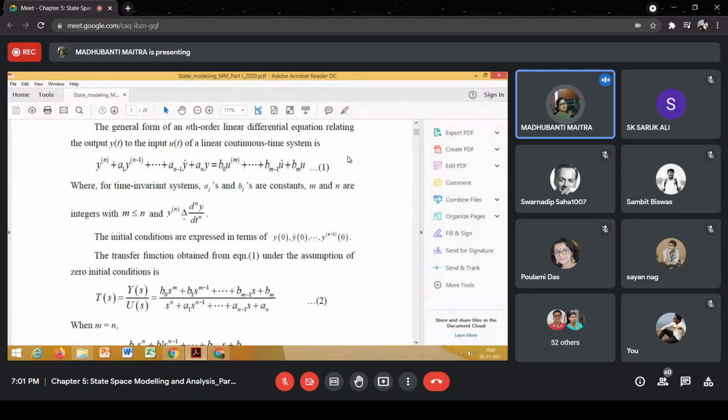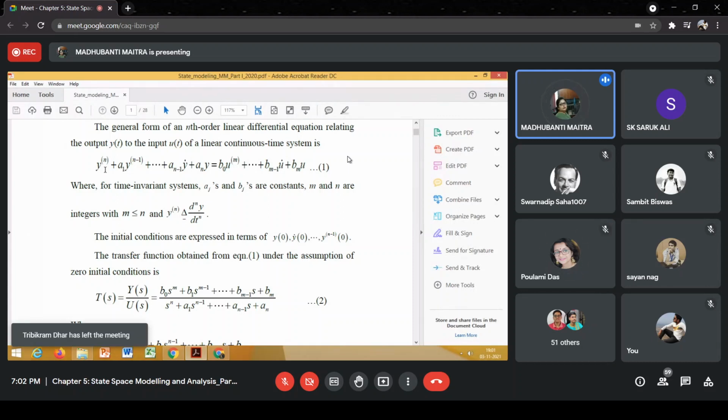The transfer function T(s) of the system will be, y is the output and u is the input, so Y(s) by U(s). In the left hand side, if we take Laplace transform, then this first term will be s to the power n Y(s). Can you follow me? Yes, ma'am.